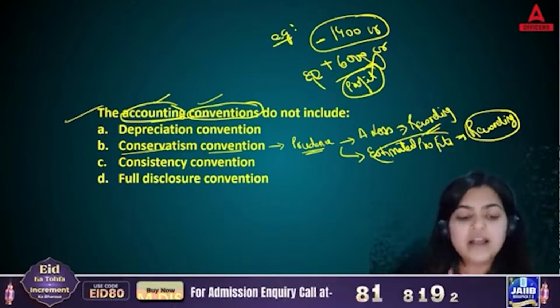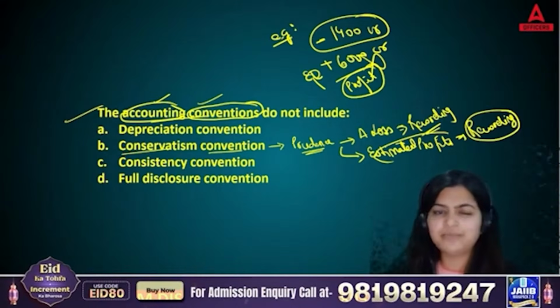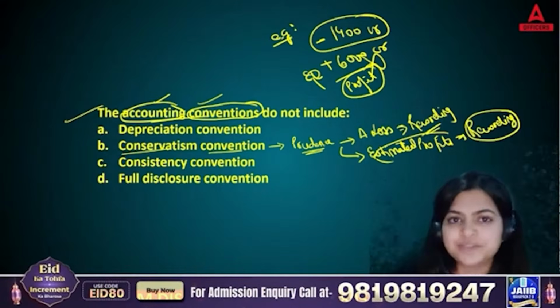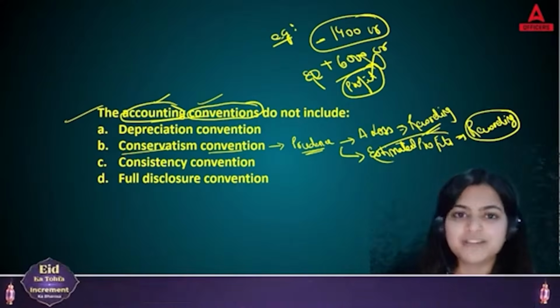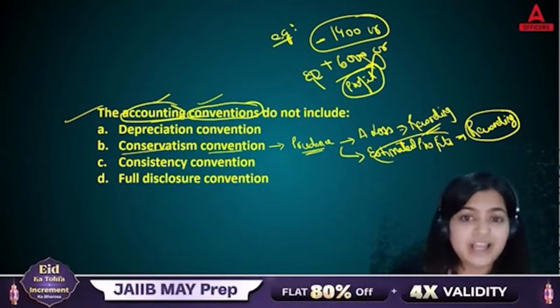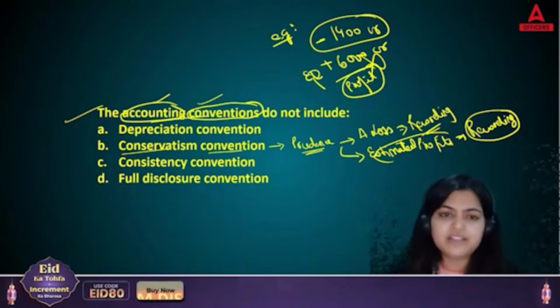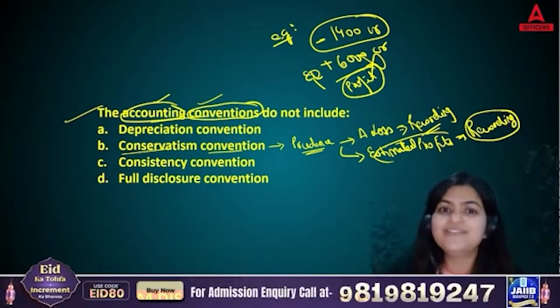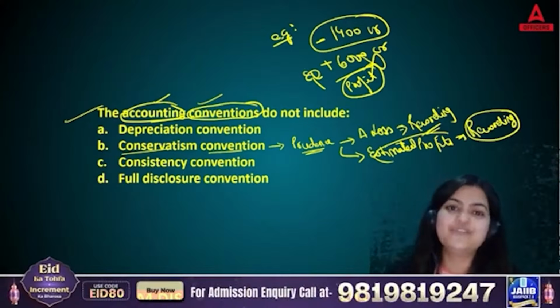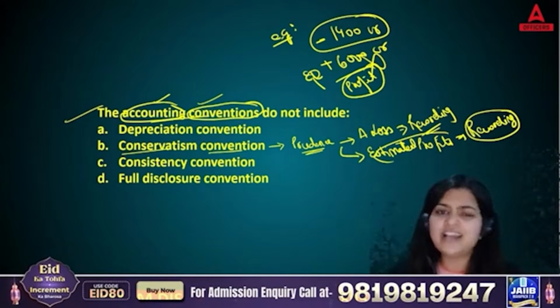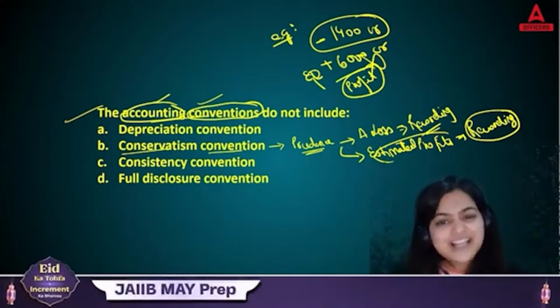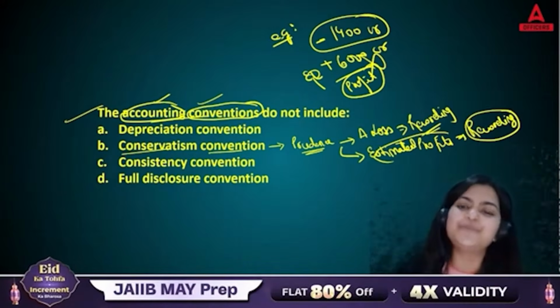So, based on this statement, please give me a 20 lakh rupees loan. Now tell me, what decision are you going to make? Are you going to give me the 20 lakh rupees loan, or are you going to say, okay, I will think and will inform you? Of course you will say that I will think and I will let you know. So that is the same thing you need to follow in your businesses also.